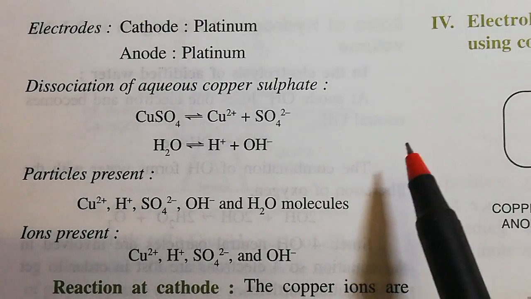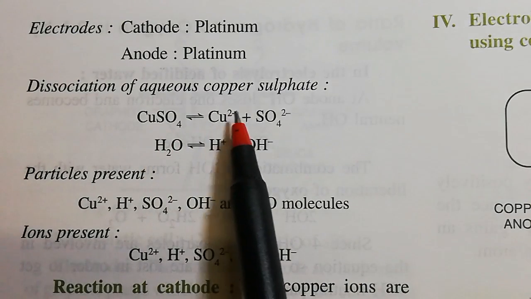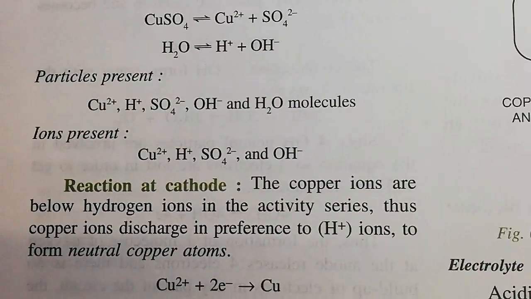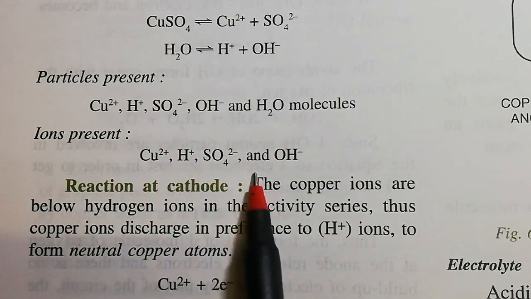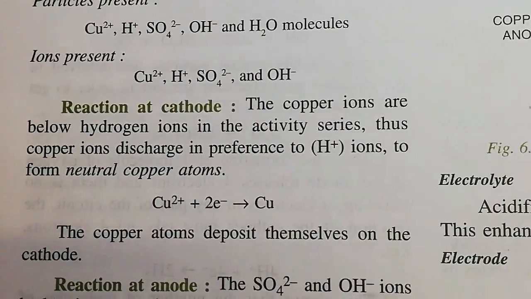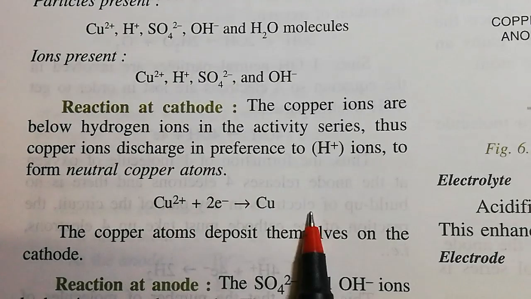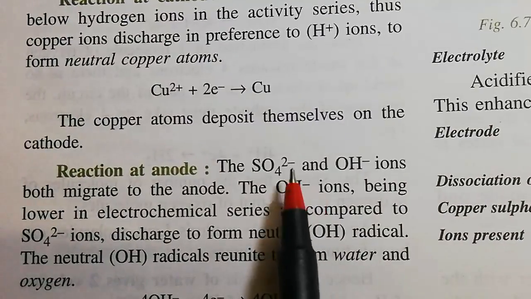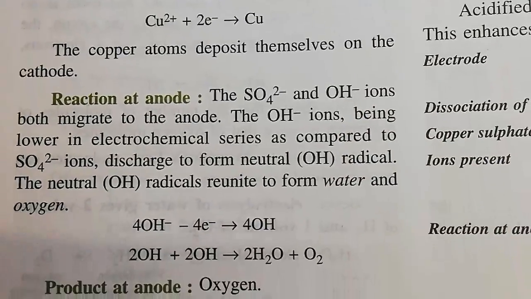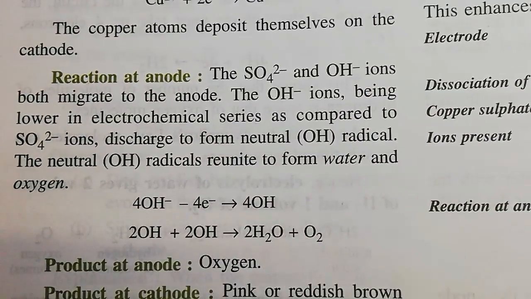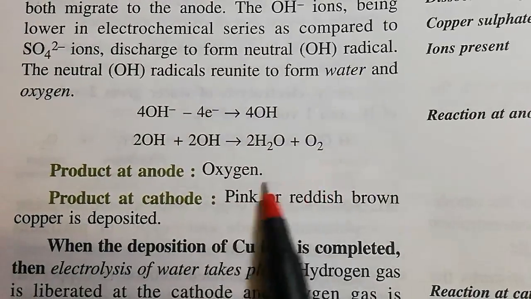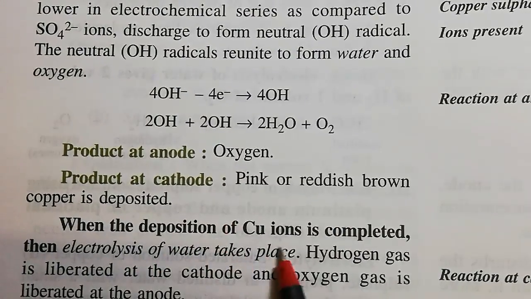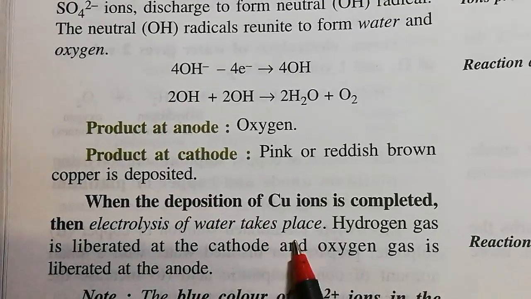And what will happen here? Copper sulfate ionizes to form copper ion and sulfate ion, and the water ionizes to form hydrogen and hydroxyl ion. These are the ions present. At the cathode, undoubtedly the copper ion will get discharged, as copper ion is placed below. For the reaction at the anode, sulfate ion and hydroxyl ion are both there, and the hydroxyl ion will discharge at the anode, and we are getting oxygen. The product at the cathode, pink or reddish brown copper, is deposited. When the deposition of copper ion is completed, electrolysis of water takes place.